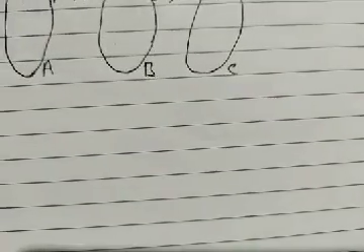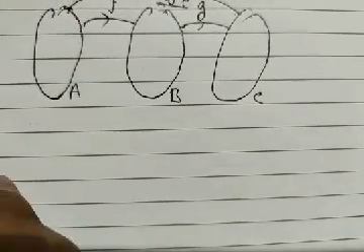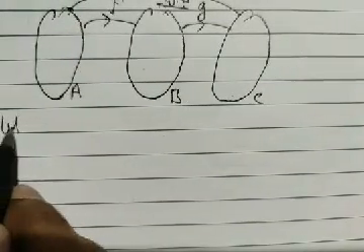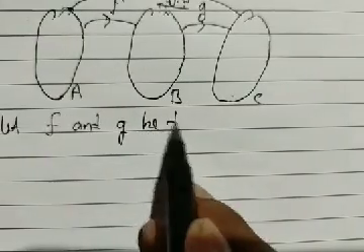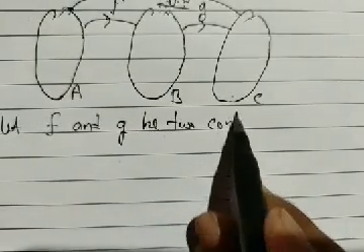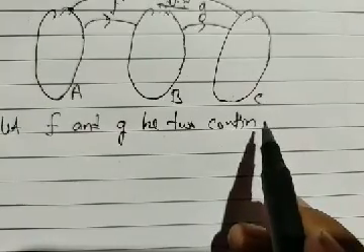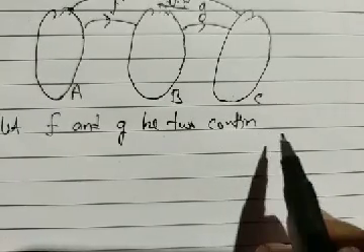Just take an arbitrary point. Let F and G be two continuous functions, because our theorem is that the composite function of two continuous functions is also continuous.